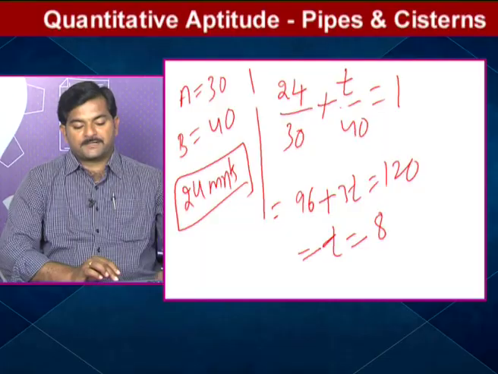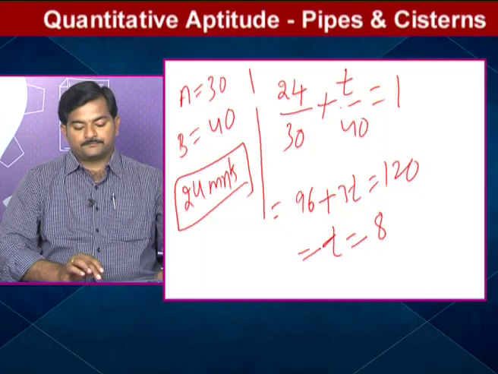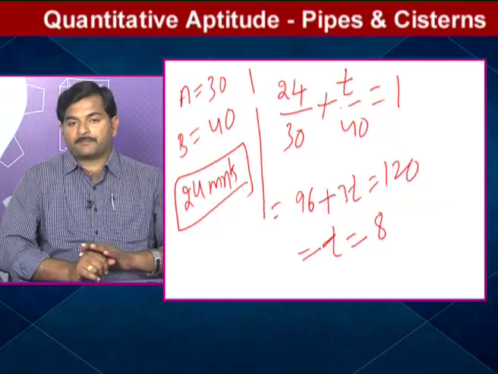If given in terms of minutes, the answer is in minutes. If given in terms of hours, hours. So he gave in terms of minutes. That's why the second pipe has to be closed after 8 minutes. Okay, so this is the beauty of the chapter. Still many models are there, but these are some basic concepts and some interesting questions we discussed. Focus on this, practice well and practice more number of bits. Definitely you will get good command on pipes and cisterns. Thank you.